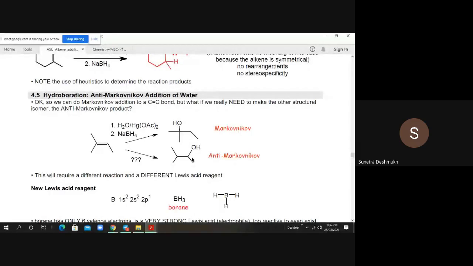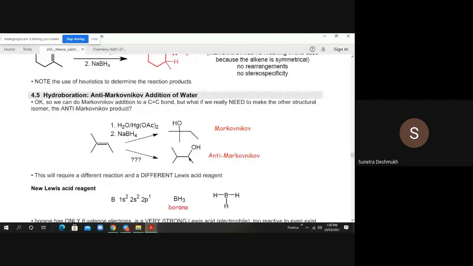We want to attach this hydroxyl group at the less substituted end of the carbon-carbon double bond, which is not easy because this is science, and science follows the rule. On whichever side of the carbon-carbon double bond is more substituted, obviously the hydroxyl group will add at the most substituted side.